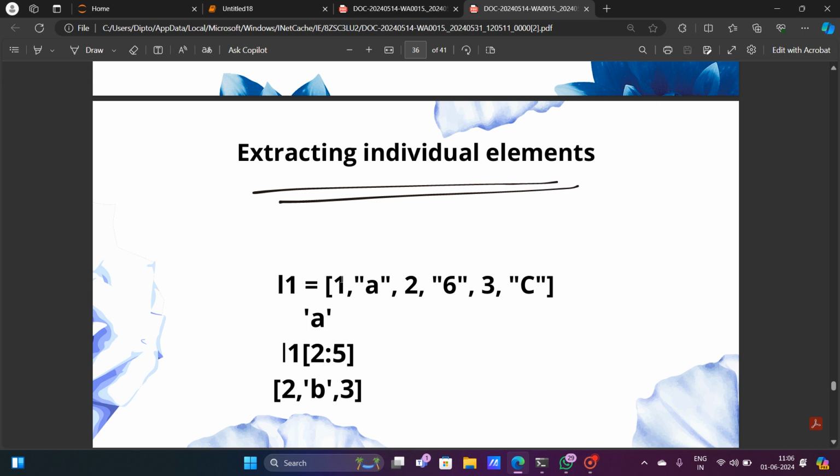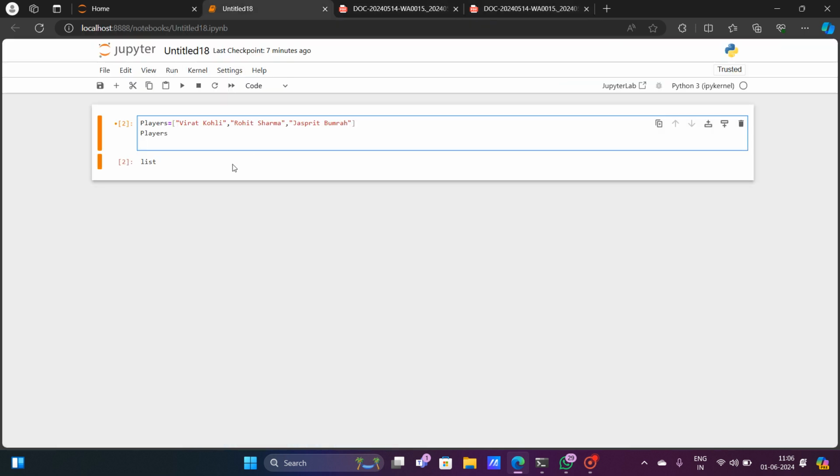In the previous videos also, I have told you that in the Python programming language, the indexing starts from 0 and then goes to 1, then 2, 3, 4, 5. That means Virat Kohli is not indexed at 1. The index of Virat Kohli will be 0, the index of Rohit Sharma will be 1, and the index of Jasprit Bumrah is 2.